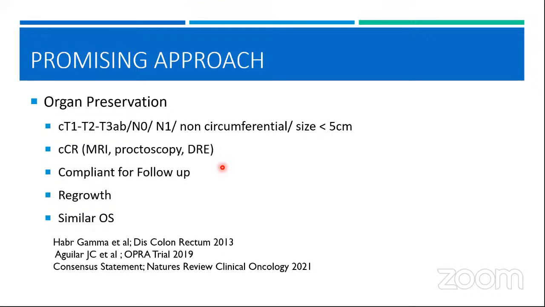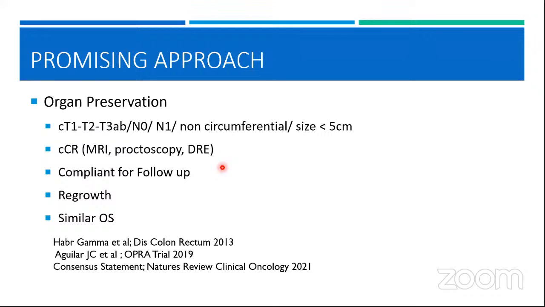If you have a complete clinical response, then you keep this patient on a close follow-up, and subsequently, you have to be very diligent in the follow-up so as to pick up any tumor regrowth which may occur, so that once you have a tumor regrowth, you can immediately take up this patient for salvage surgery, and thus your overall survivals are not compromised. So this is the logic.